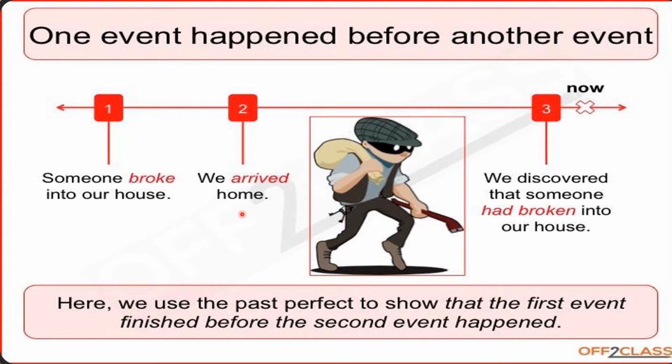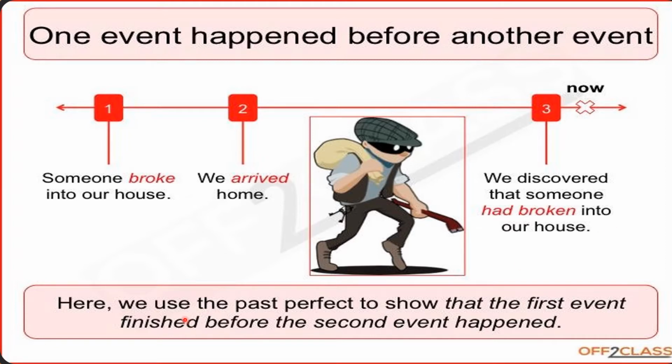Whenever we are constructing a sentence of past perfect tense, we basically use clauses. As I have told you, a clause is a part of a sentence, and in past perfect tense we also use clauses. So here are basically two clauses in one sentence. It means to say, we discovered that someone had broken into our house.